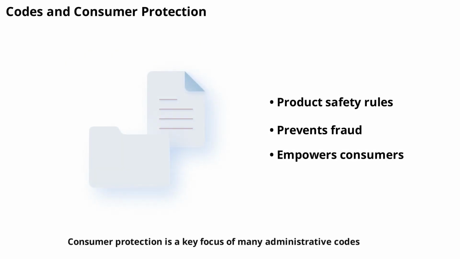Consumer protection is a key focus of many administrative codes. Agencies set rules for product safety, advertising, and fair business practices. These rules help prevent fraud, protect public health, and ensure that consumers get accurate information. The code empowers consumers to make informed choices and seek help if their rights are violated.